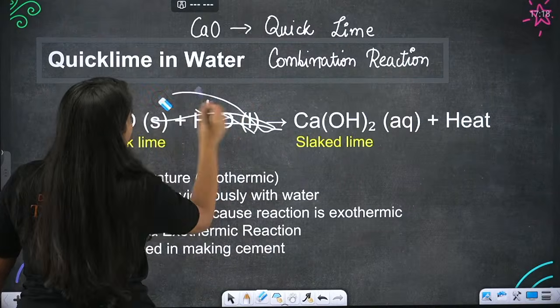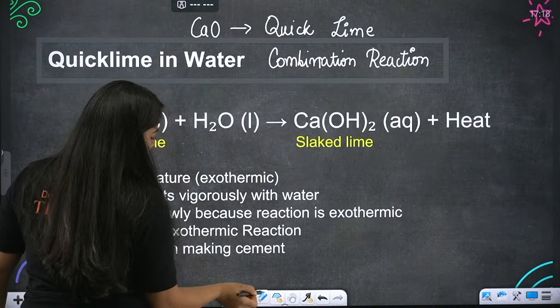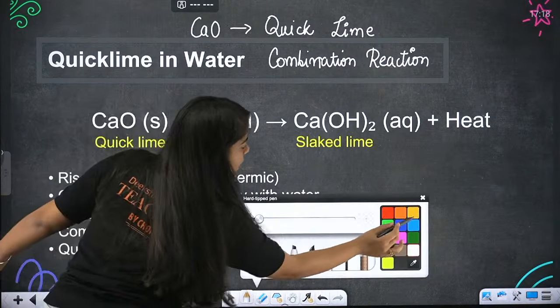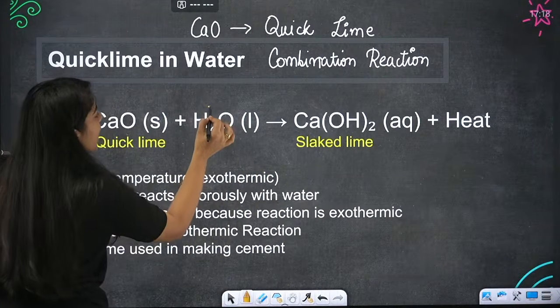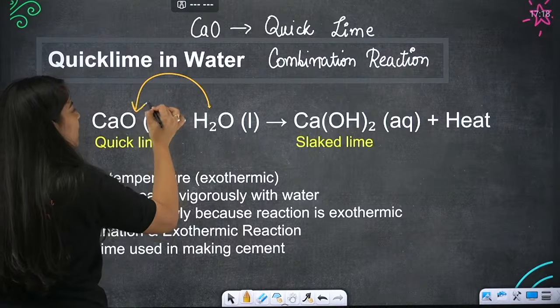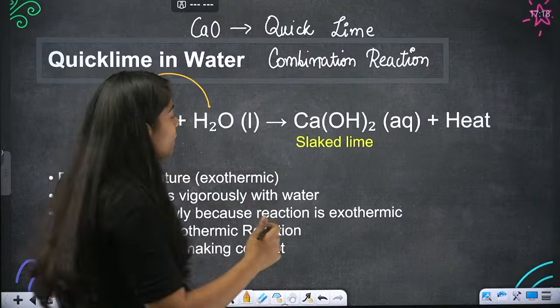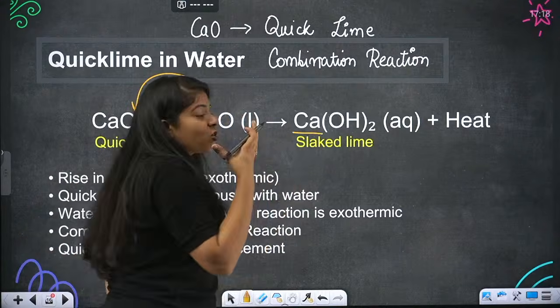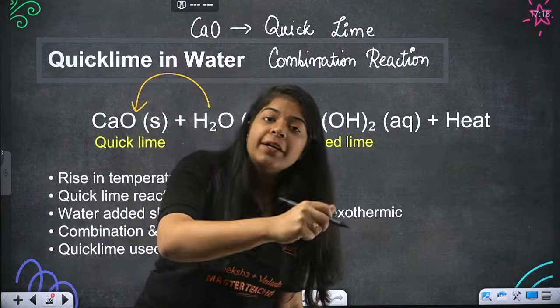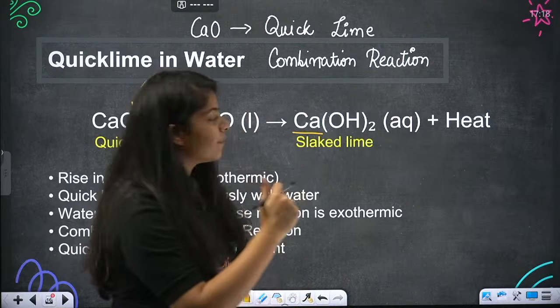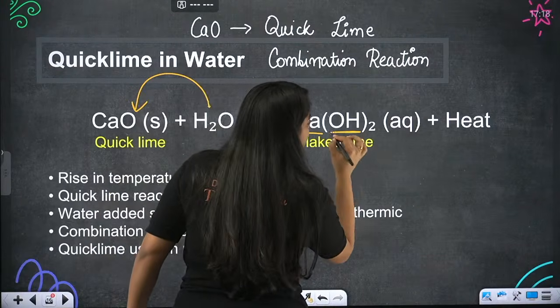So this H2O combines with CaO because it's a combination reaction. What becomes calcium, and this water is converted into hydroxide, that is OH. Right? This is converted into OH twice.